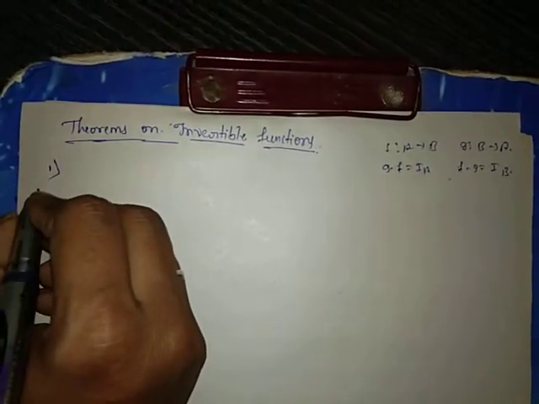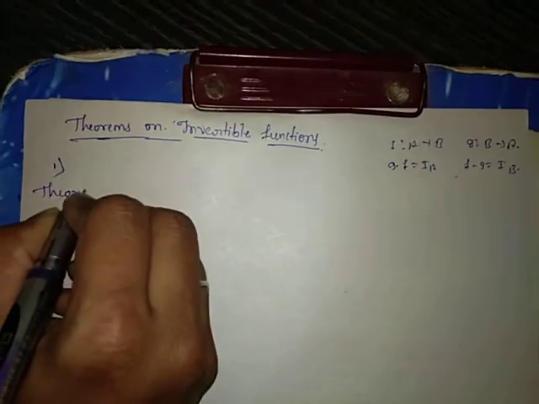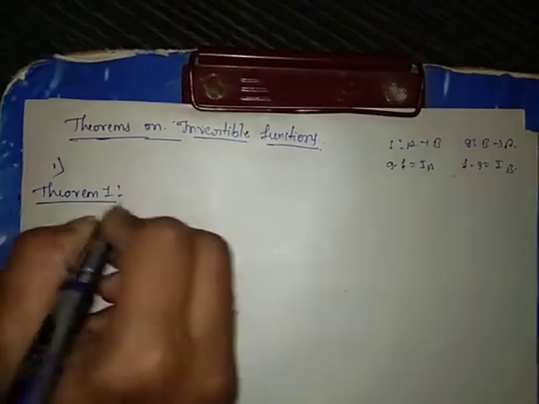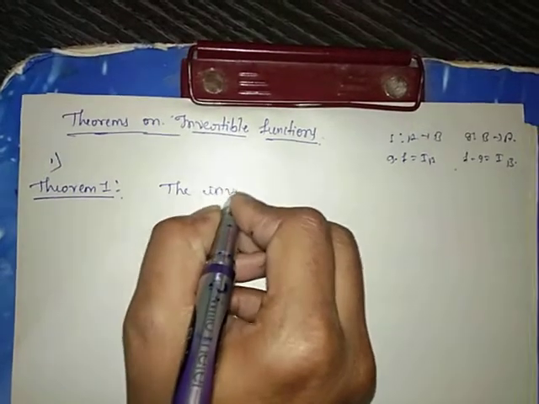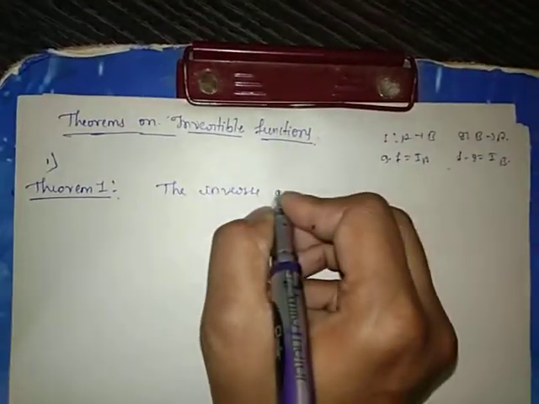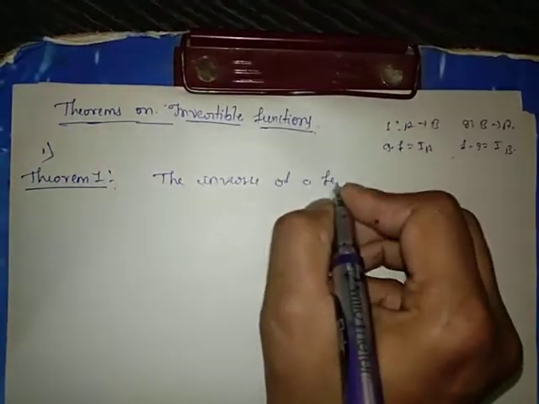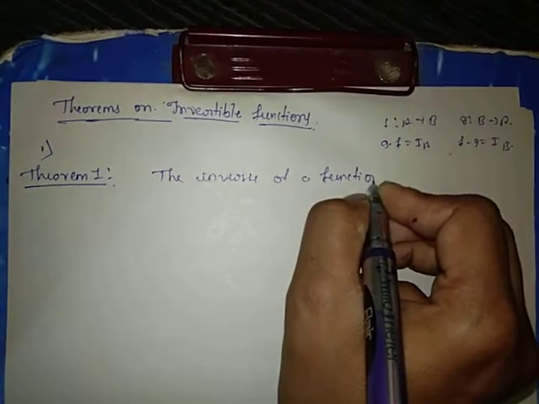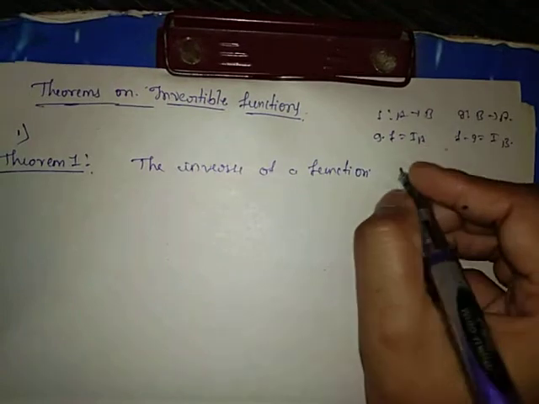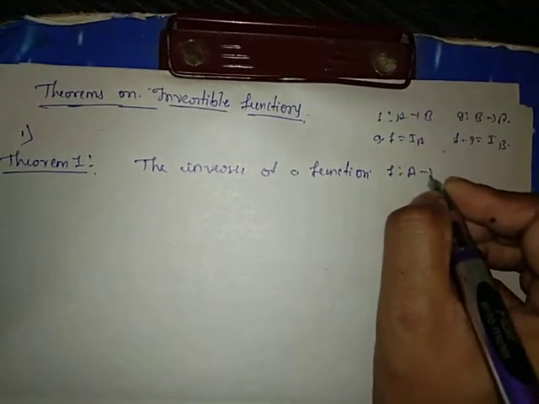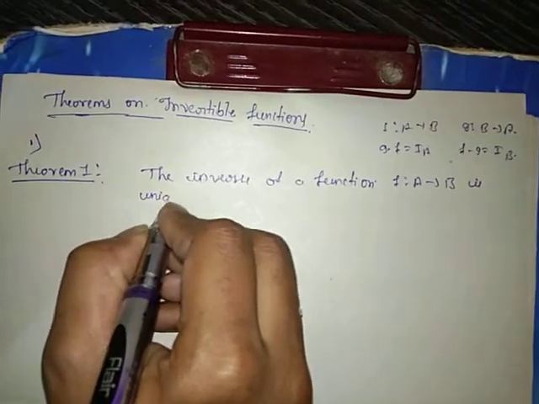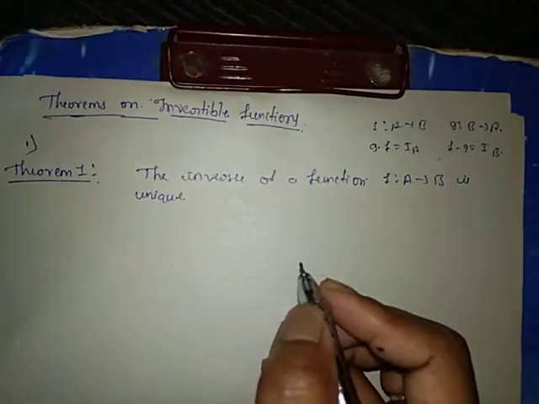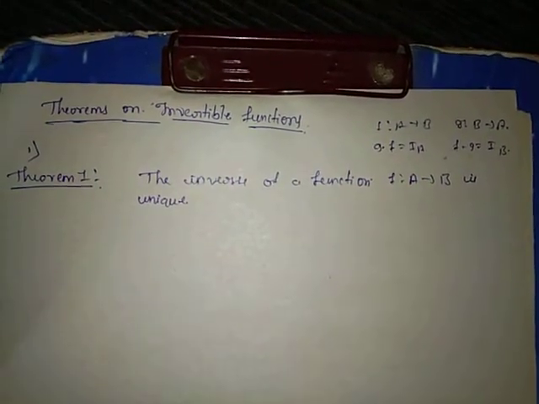The first theorem states that the inverse of a function f from A to B is unique.